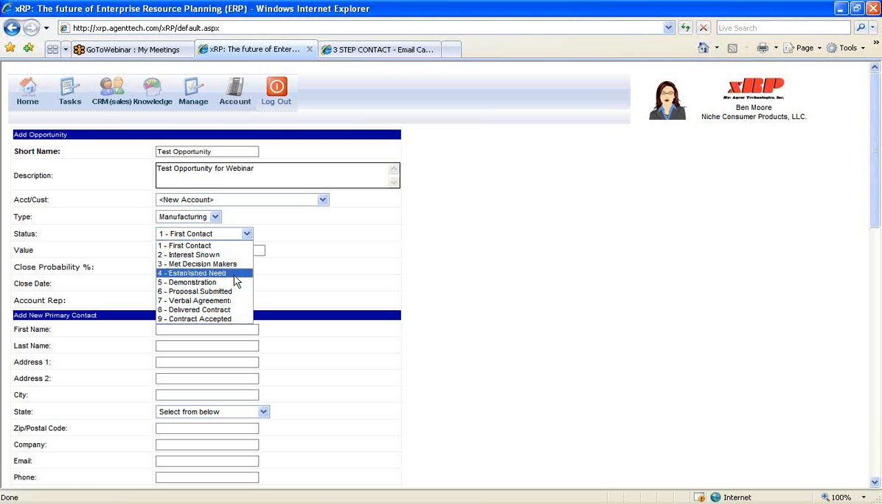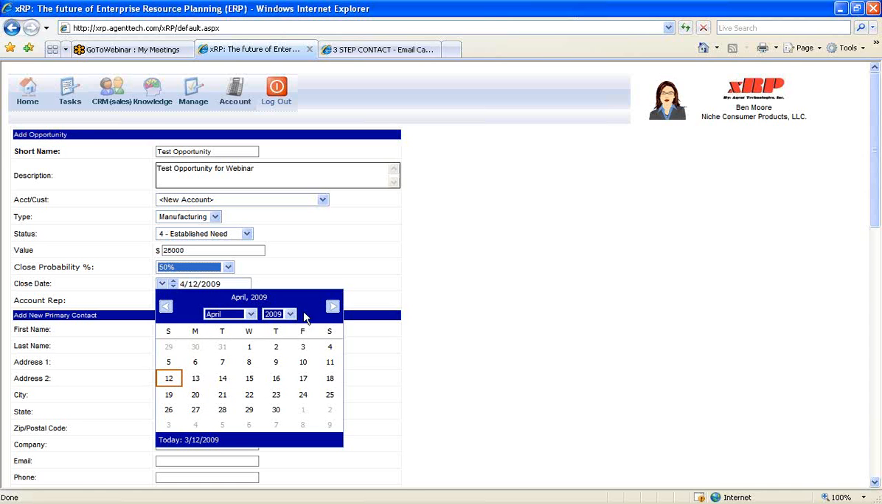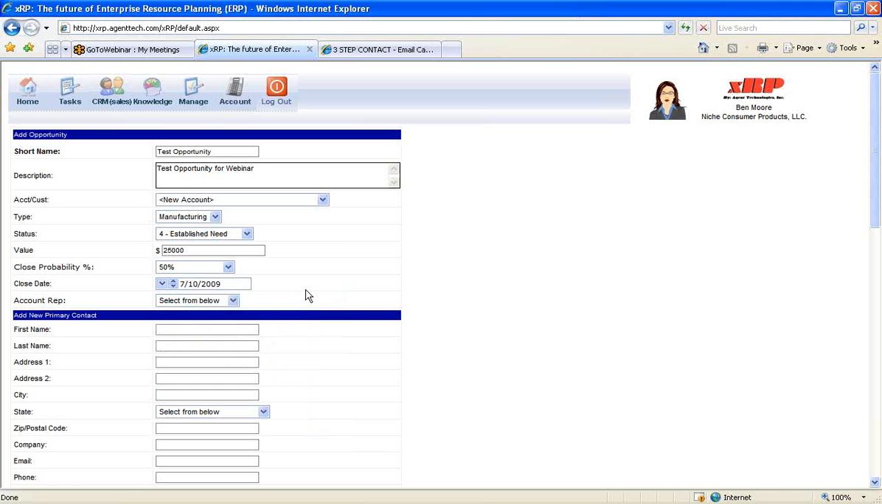So I'm going to establish a need. Then we can enter in the value of this contract. I'm just going to enter in $25,000, and the probability of close I'm going to say is going to be 50%. Now the close date in the system normally defaults to 1 month from the day's date, but we get to select what the close date is. So when do we think this opportunity is going to close? This opportunity seems like it's going to close sometime in July. So I'm going to do July 10th.